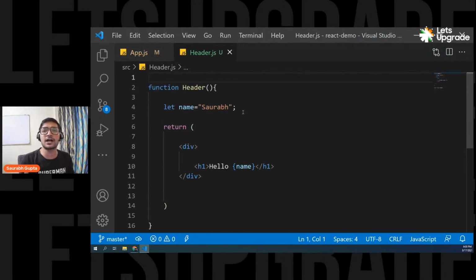Now, by default, a component has a lot of properties. Internally, by default, a component has a lot of properties. And we normally use them, and don't worry, we'll see it in future how to use all of that. But today, we're going to see one very important use of props. Props can be used to pass or to transfer data from parent component to child component, like this. I'll tell you. So you'll understand it.